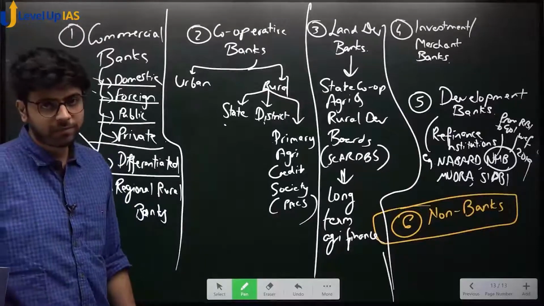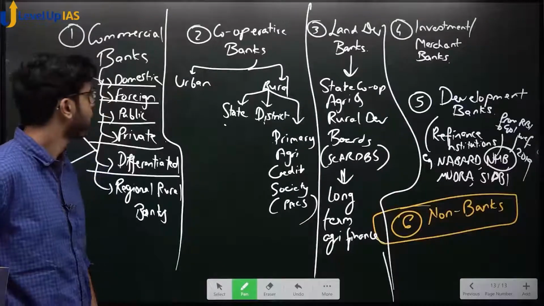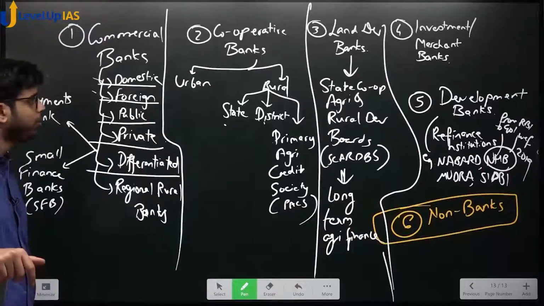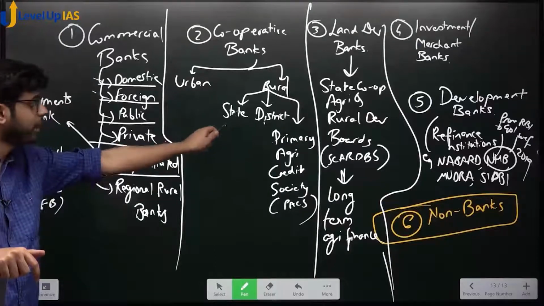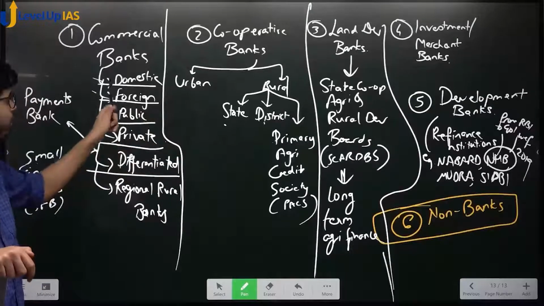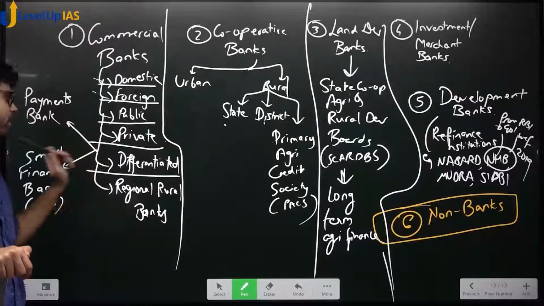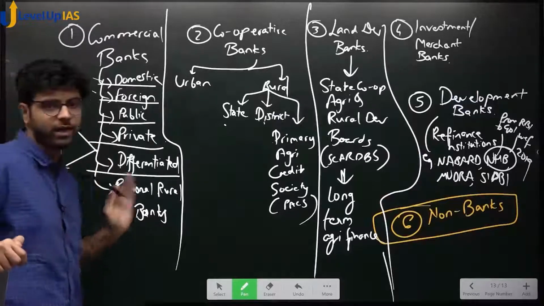Okay, you are a farmer. Where will you get a loan? You can get a loan here, whichever institution is there in your area, you will get a loan.